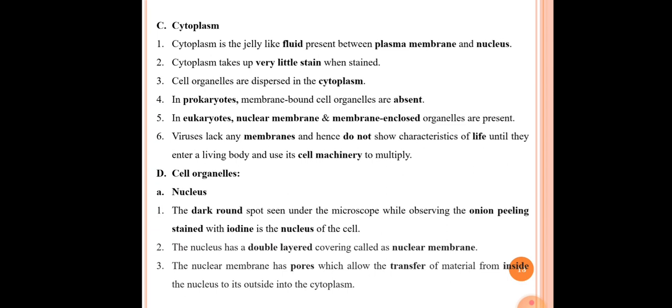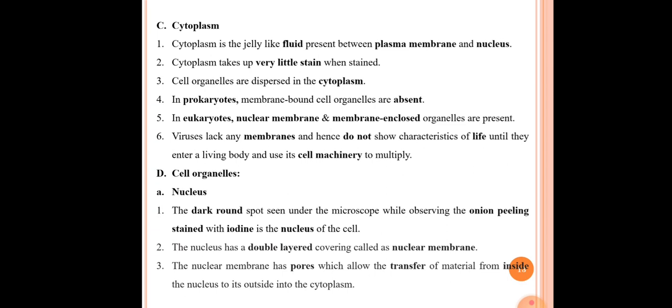Okay? So cytoplasm is the jelly-like fluid present between the plasma membrane and nucleus of the cell. The second point here is cytoplasm takes up very little stain when stained. Okay, when we stain the cell, then the cytoplasm takes up very little stain, meaning staining of the cytoplasm occurs in a very small amount. The third point here is cell organelles are dispersed in cytoplasm. Okay, we already covered this point.